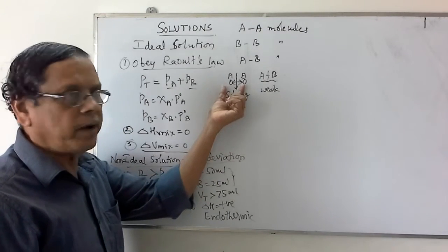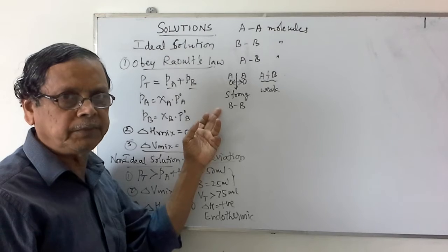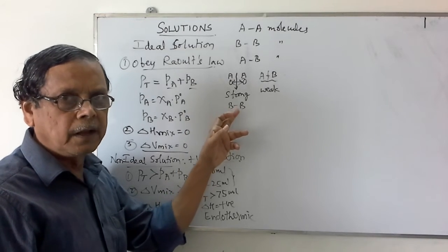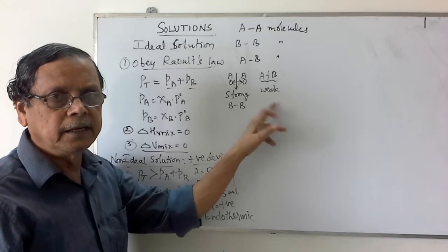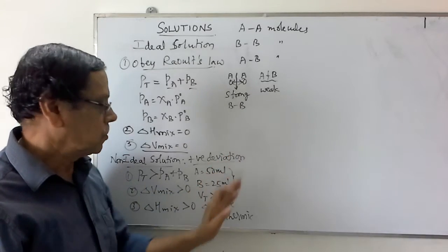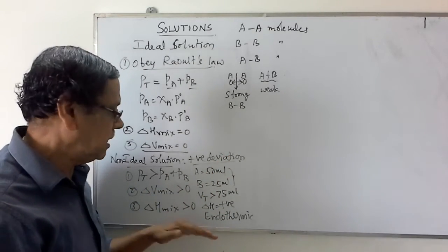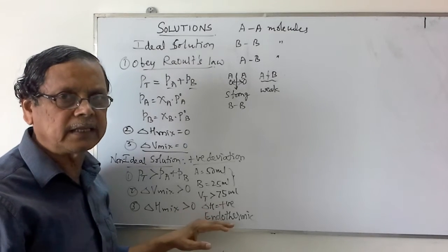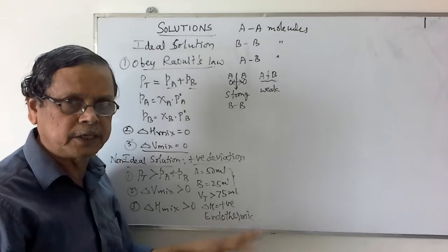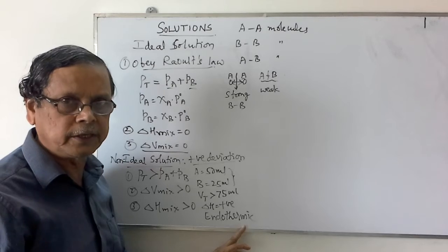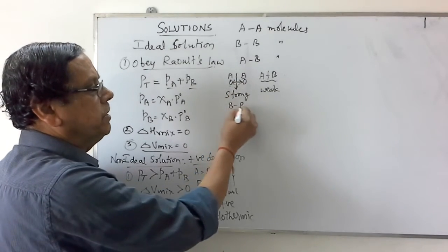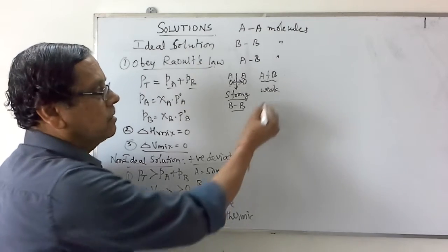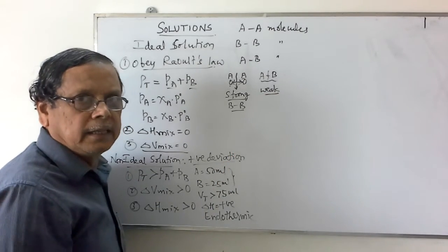More energy is required to break the attractive force between similar molecules, while less energy is released when the bonding is produced between the two different molecules. So the net result is there is an absorption of energy or heat during the process, or it is an endothermic process.